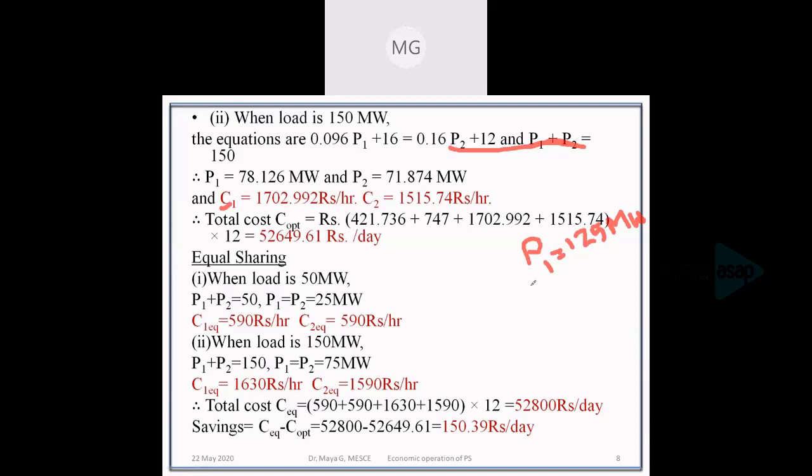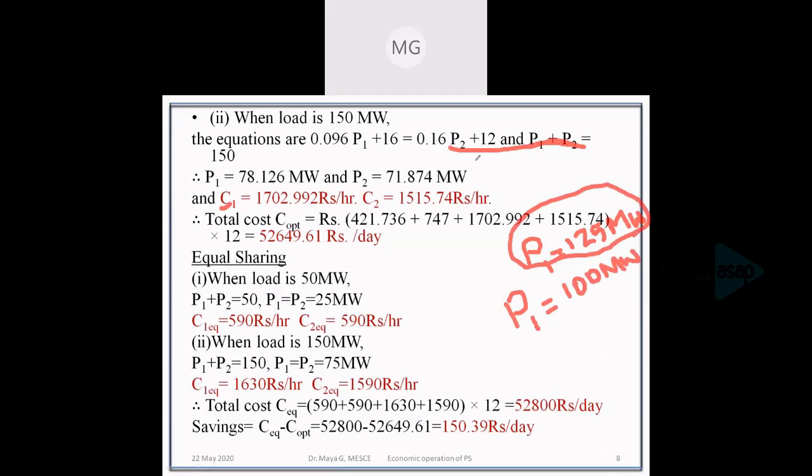Now the P1 that we obtained is 125, so P1 is exceeding the upper limit. Then for the calculation of cost, P1 has to be taken as 100 megawatt, the limit which is crossed by the optimal scheduling that we obtained.